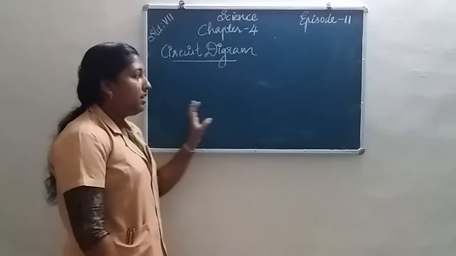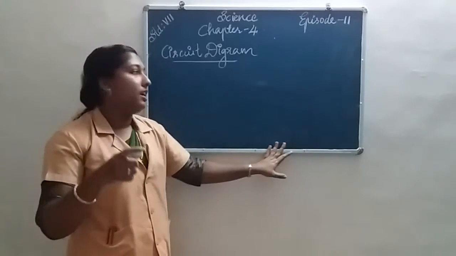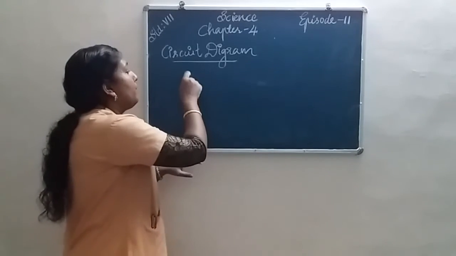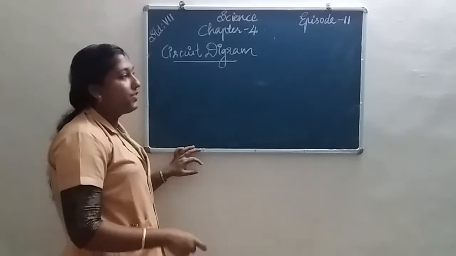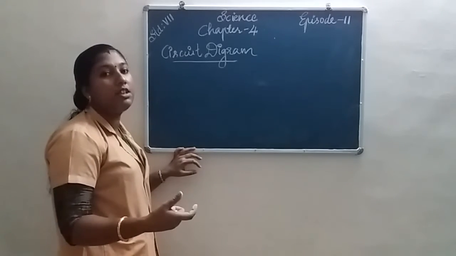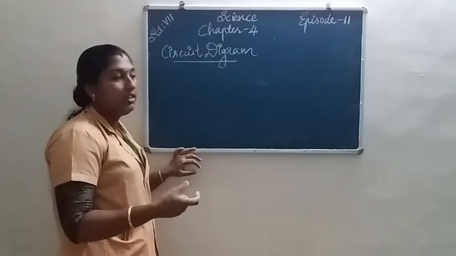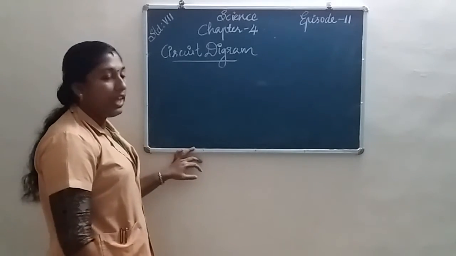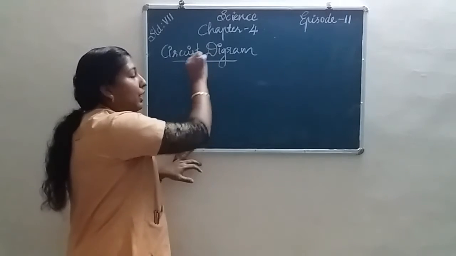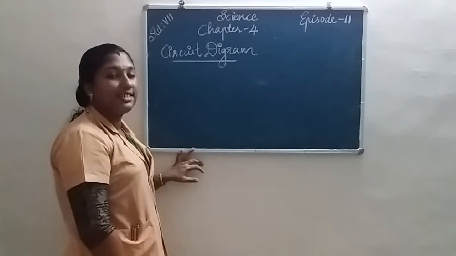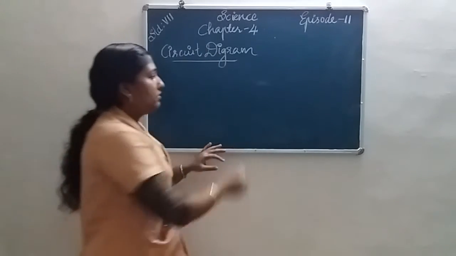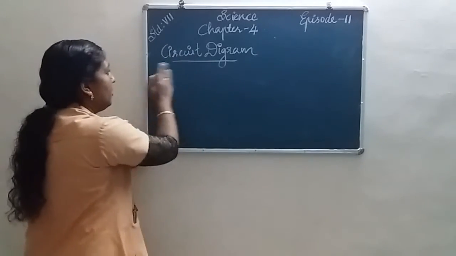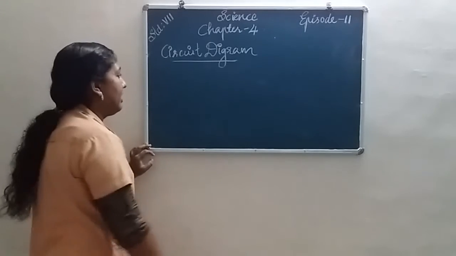We learned that drawing the shapes of the components for a circuit is very difficult, so we use some common symbols for the electric components. So we use these symbols for drawing the circuit diagram.